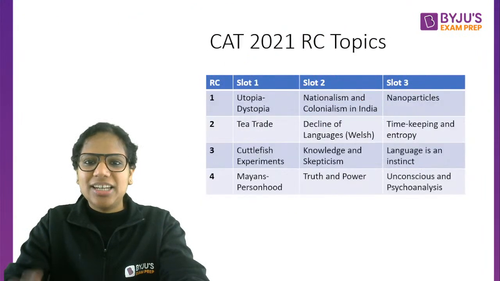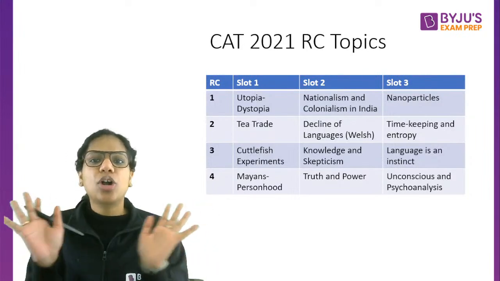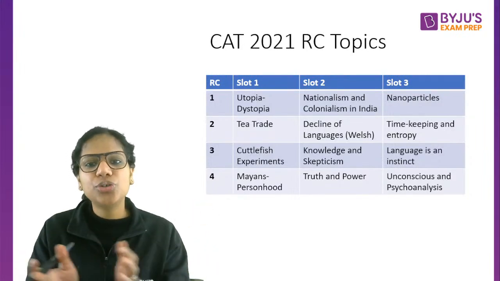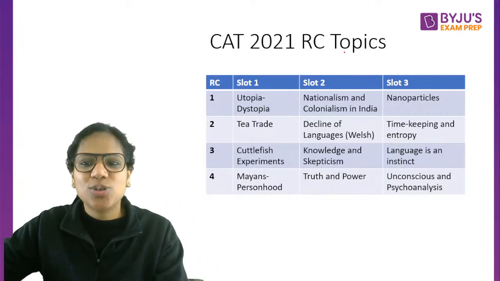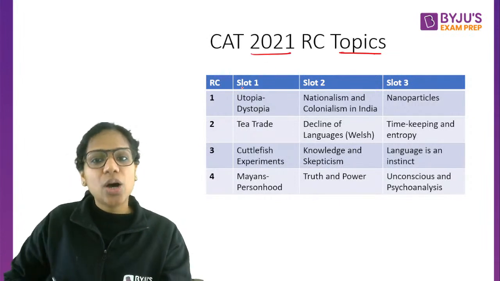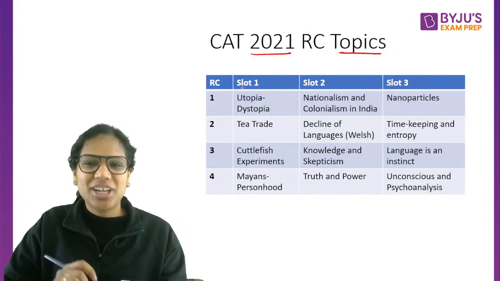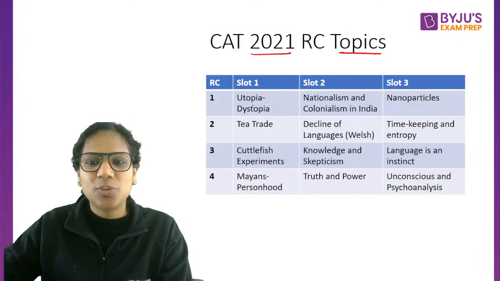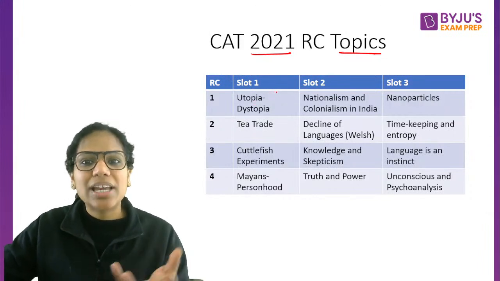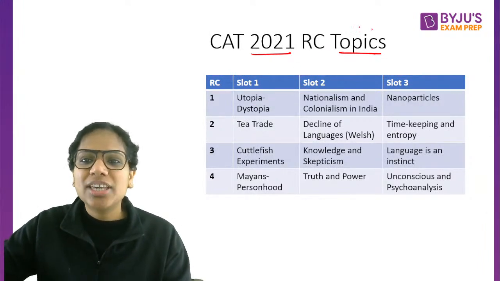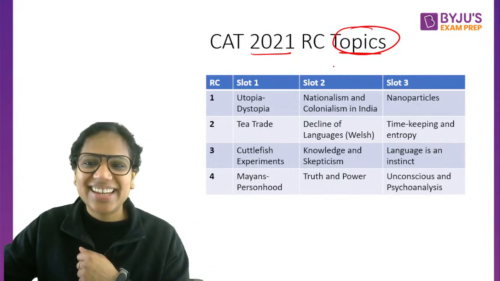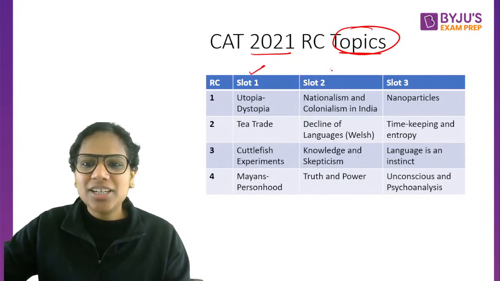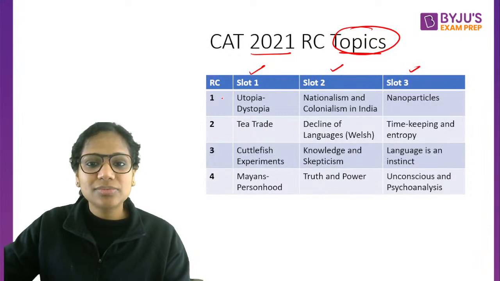Okay, now this was the broad VARC pattern. I wanted to talk to you about the RC topics also that were asked last year. How they'll help us, we'll come to know again. When I talk about the learnings from CAT 2021, you'll realize why it is important for me to know how RCs are asked. So slot 1, 2, 3.